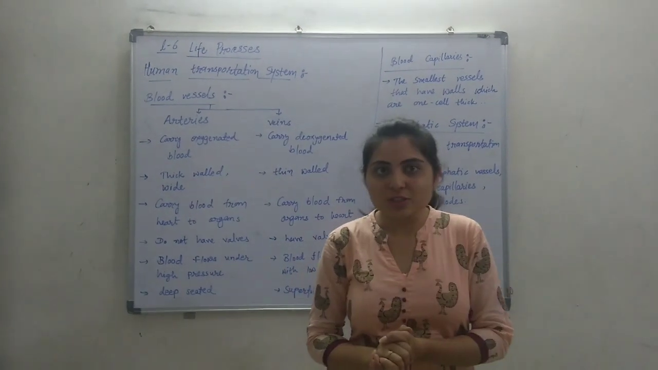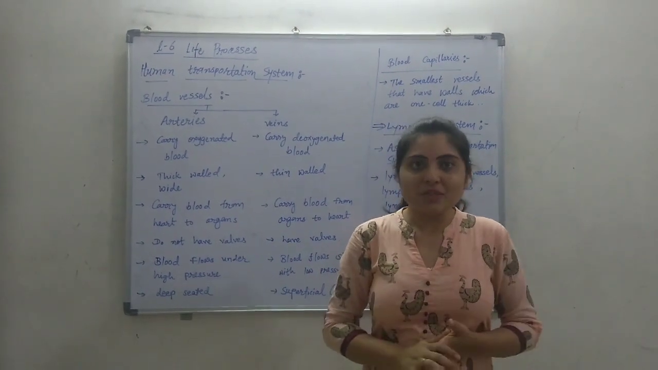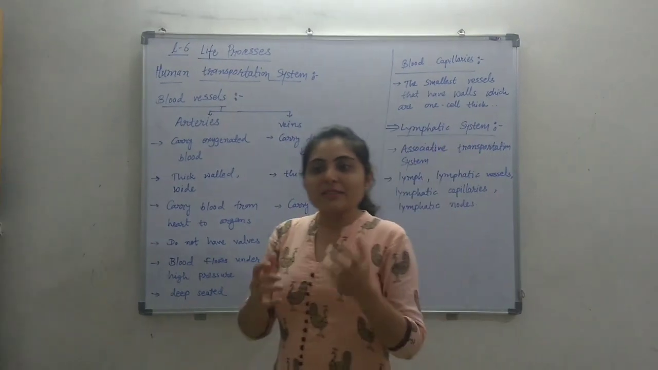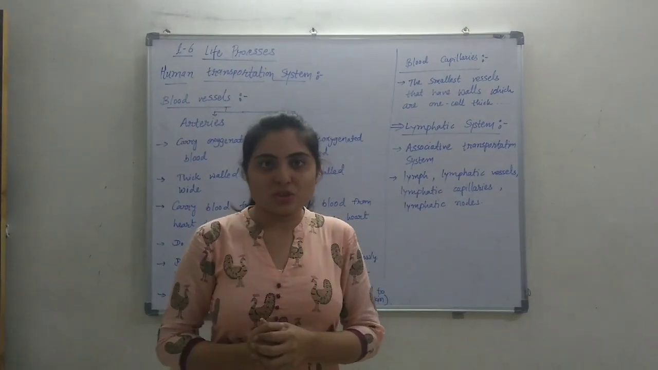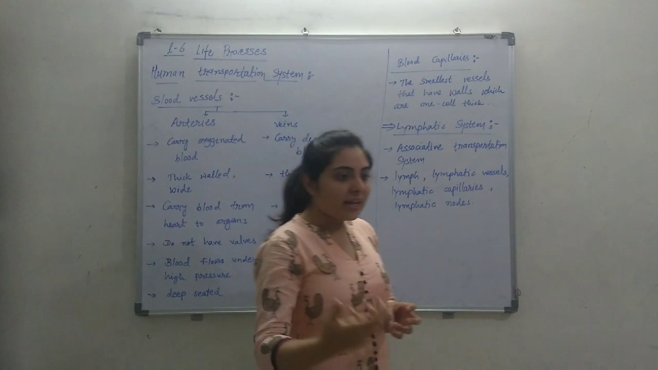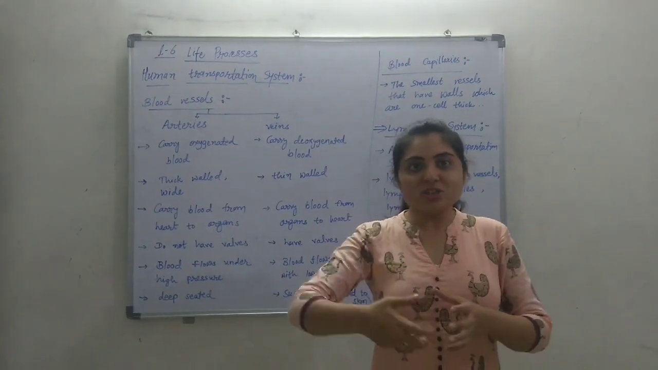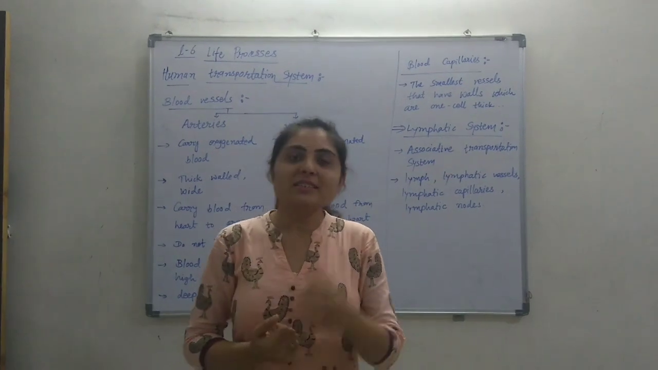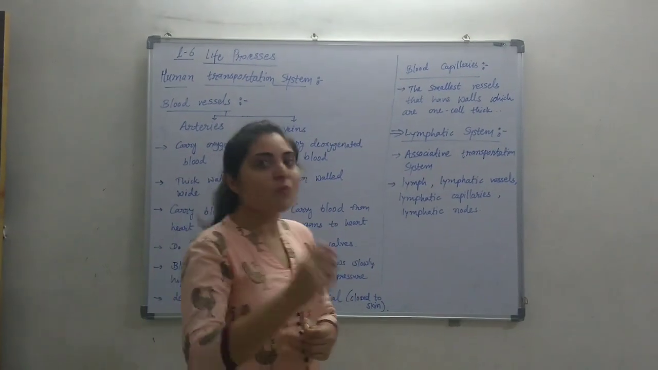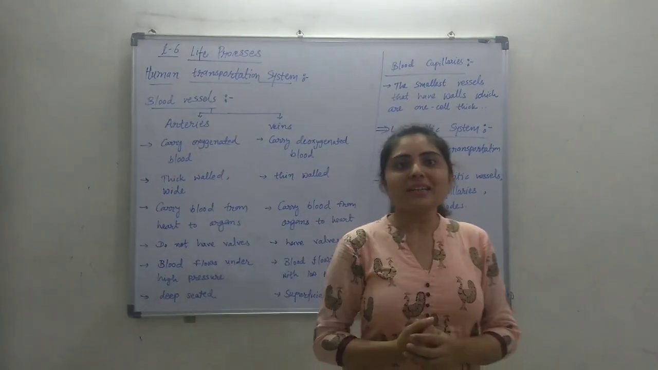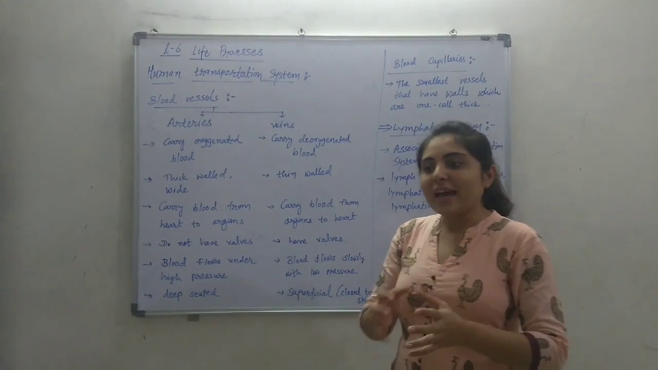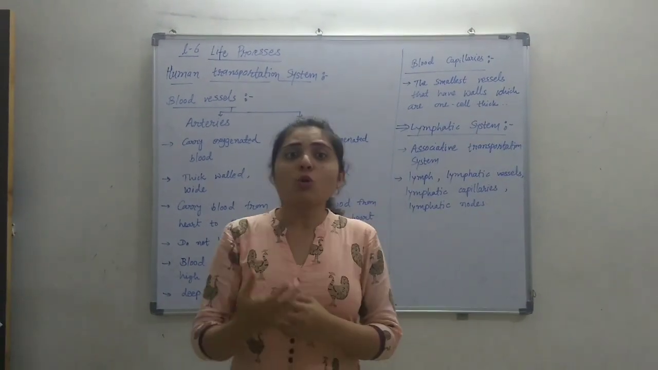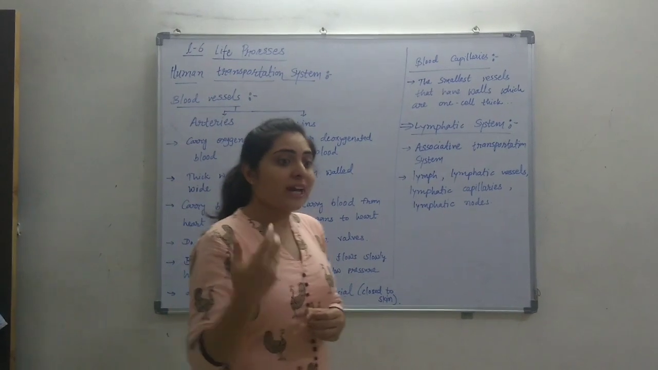What is the function of these three? As we have seen in the previous lecture, red blood cells carry the oxygen. White blood cells act as soldiers to the body. They generate antibodies to fight against disease microorganisms. And the platelets are there to clot the blood for any injury.